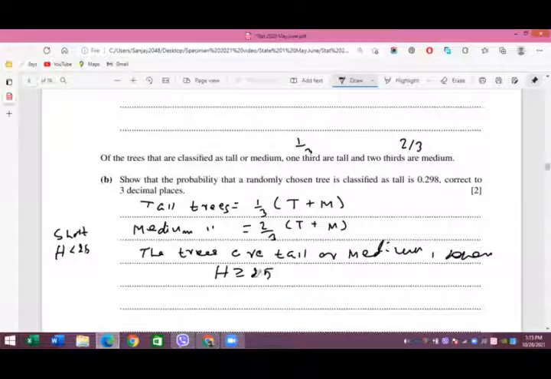So let's first calculate the probability of h bigger than 25. Here h bigger than or equal to 25 means it includes both tall trees and trees of size medium.